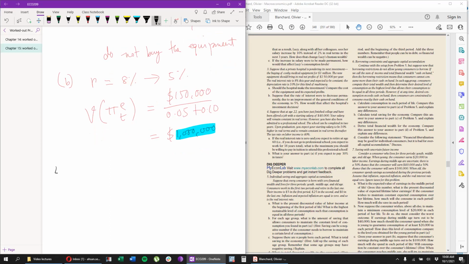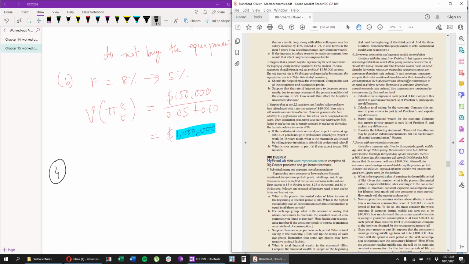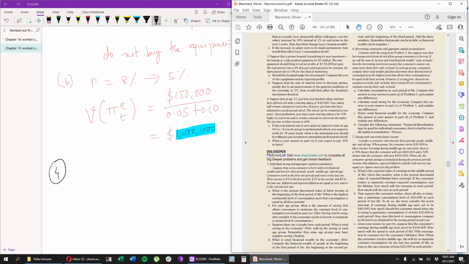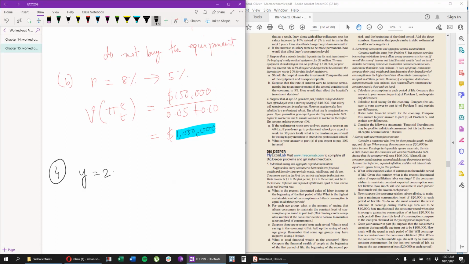Okay, let's try and do number 4. This is the last problem that I will be solving. Okay, so at age 22, you have finished college and you will be offered your first job, the salary of 40,000 per year. Okay. This will remain constant, so no increments.